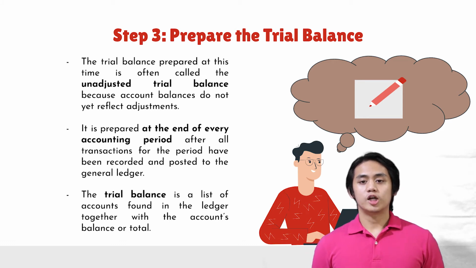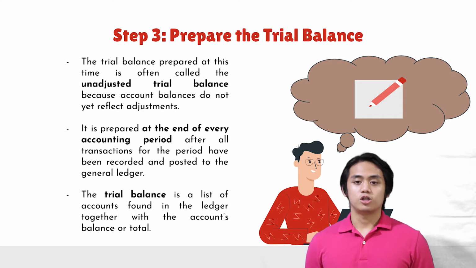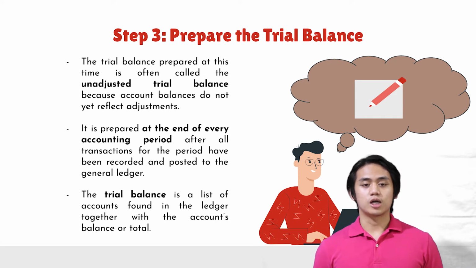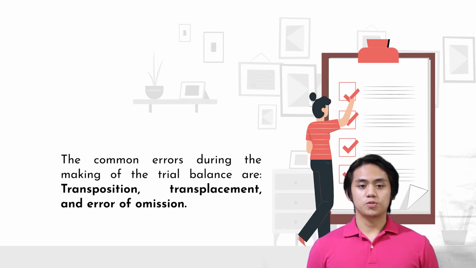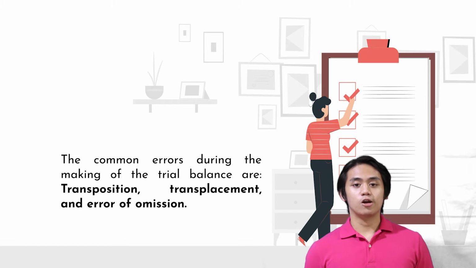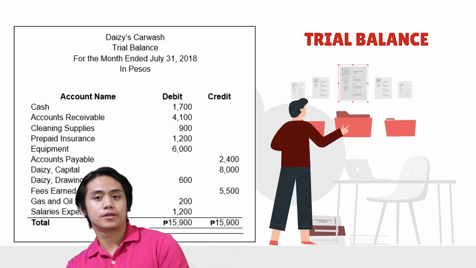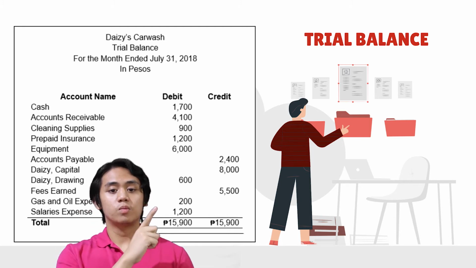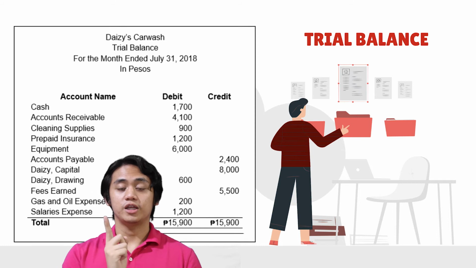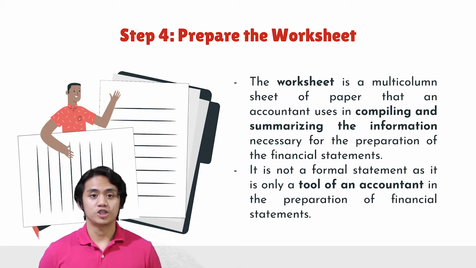For example, the trial balance does not indicate the failure to record a transaction or the recording of a transaction in the wrong accounts. The common errors during the making of the trial balance are transposition, transplacement, and error of omission. This is how a trial balance would look like. As you can see from this example, the sum of the debits and the sum of the credits are equal.